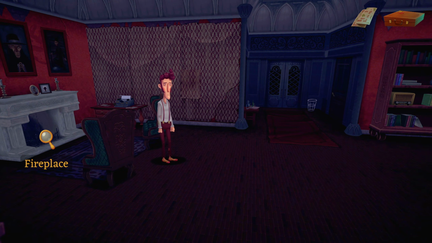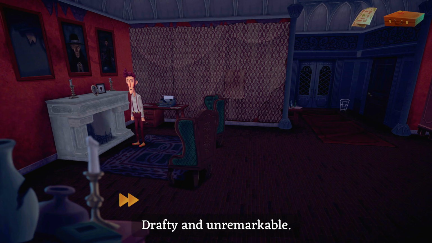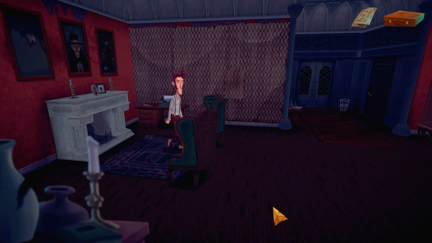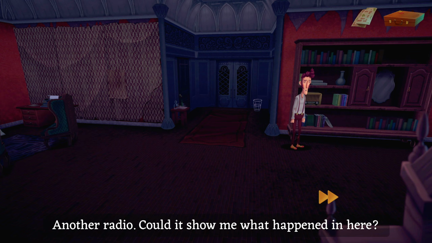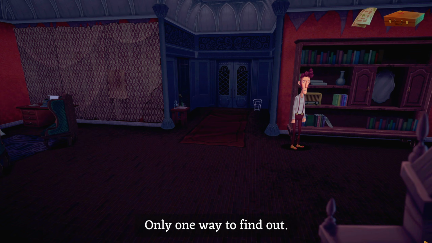Okay. Something with the fireplace, maybe? Drafty and unremarkable. Okay. There's a radio. Should we have a little play around with it? Another radio. Could it show me what happened in here? Maybe. Only one way to find out. Now where are you, Lena?